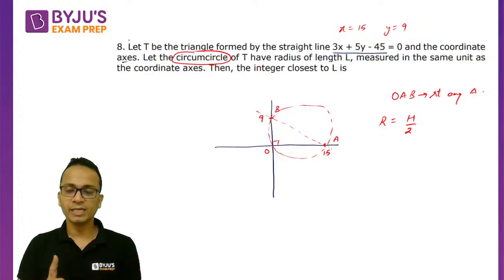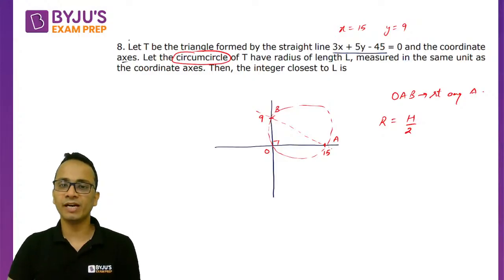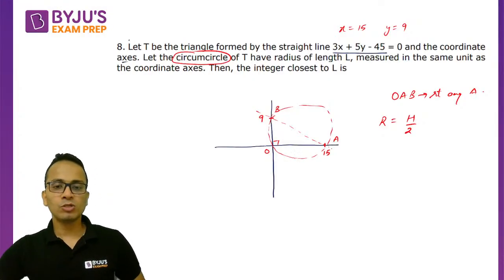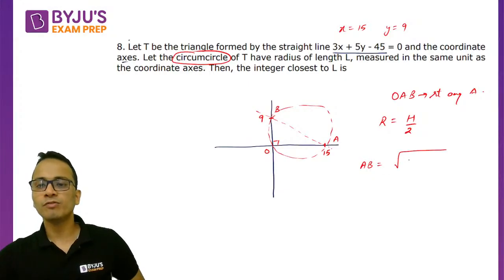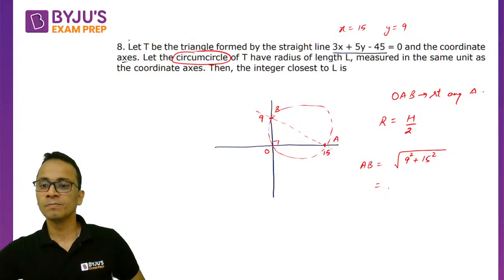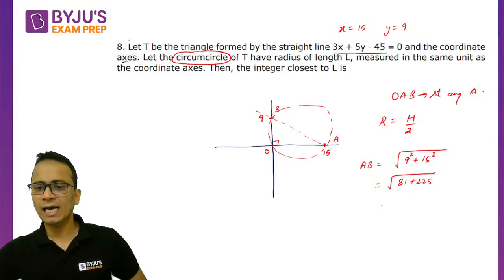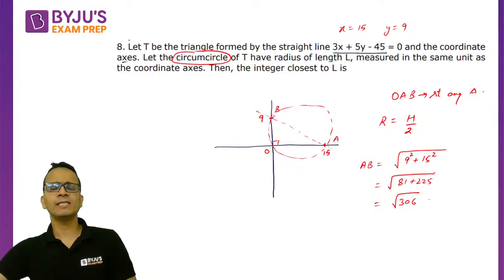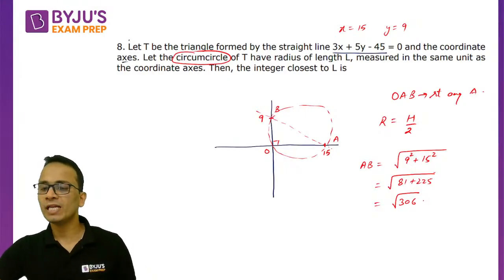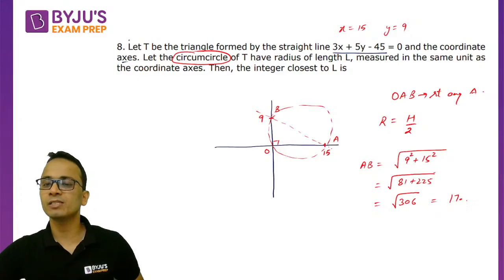So the circumradius is equal to hypotenuse divided by 2. Now let's talk about the length of the hypotenuse. The length of AB will be equal to the square root of 9 squared plus 15 squared, that is the square root of 81 plus 225, which is the square root of 306. Now 17 squared is 289 and 18 squared is 324, so this value will be 17 point something.